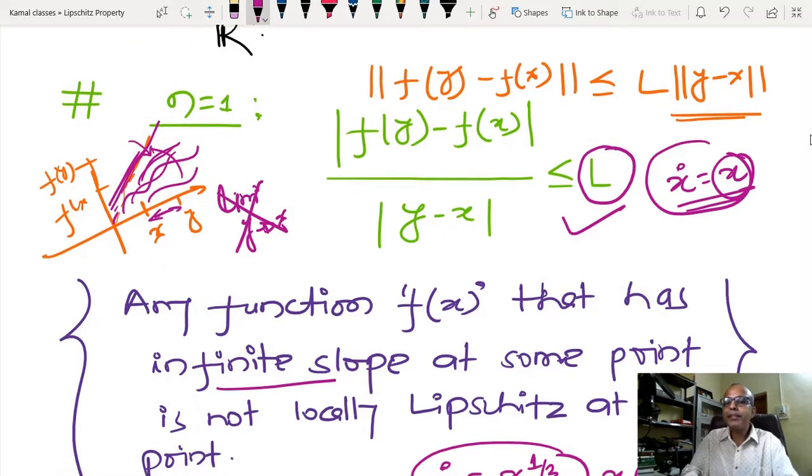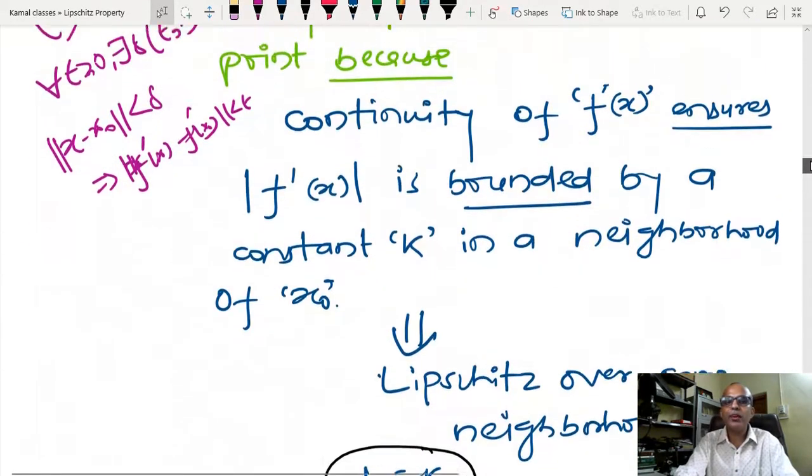Okay, so if this function is continuously differentiable, it means that there exists some kind of bound. If that is not continuously differentiable, at that time I cannot guarantee that there exists a bound. Okay, and that is obvious from this particular definition.